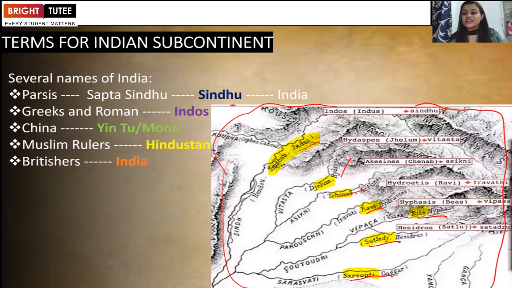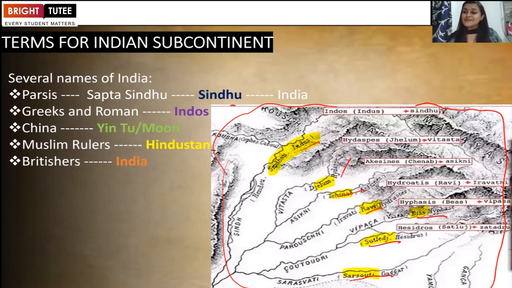So from there, the term was derived as Sindhu. Then next, it was derived into India. This is how the Parsis, the Persian people, gave the origin of the term which we are calling today as India: from Sapta Sindhu to Sindhu and then Sindhu to India. Then the Greeks and Romans came, and in the same context, they called this subcontinent Indos.